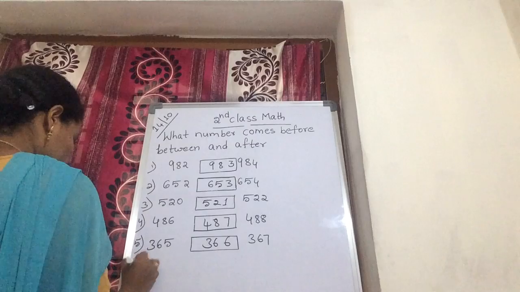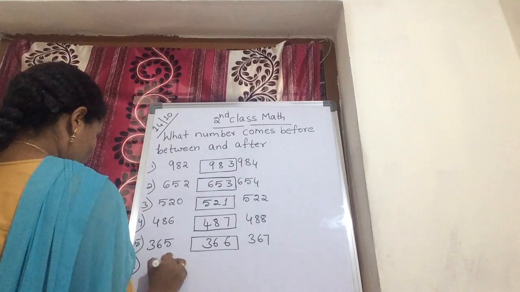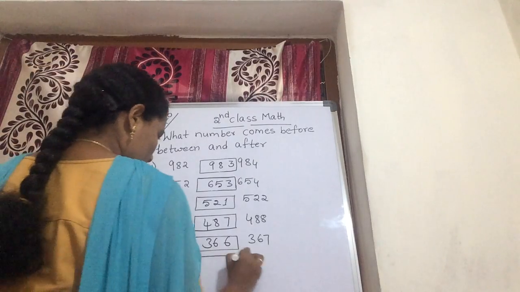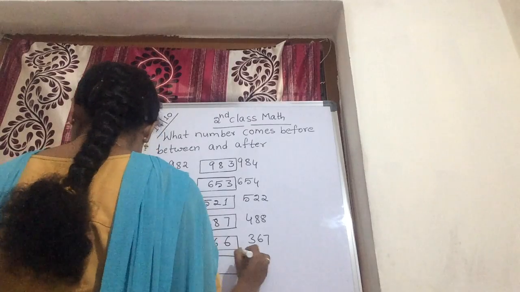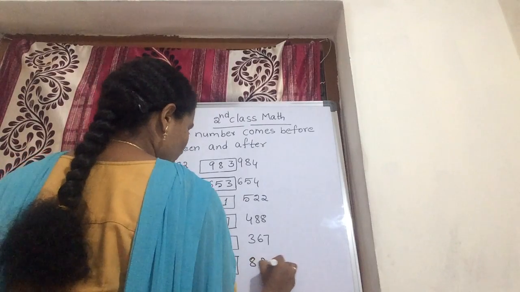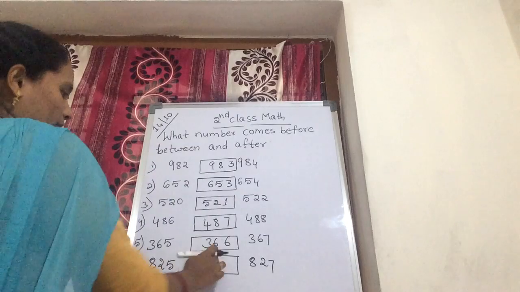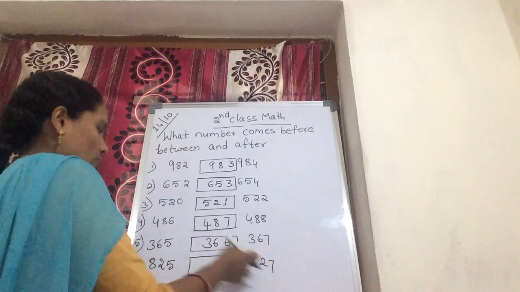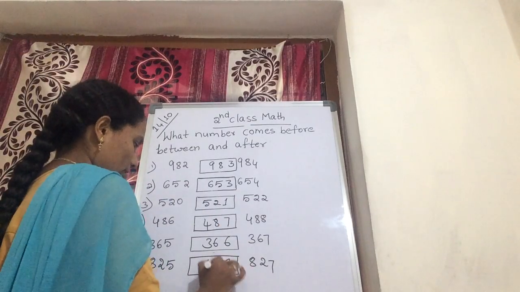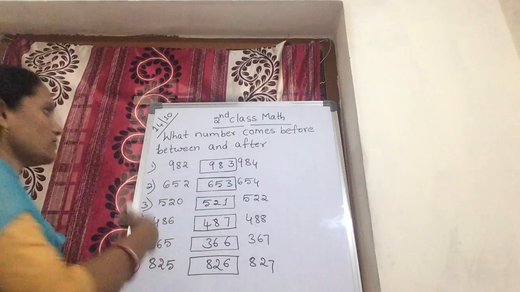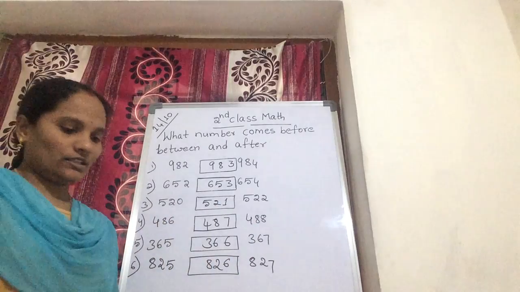One more is there. 825 and 827. Tell me children, 5 after what comes or 7 before what comes? 6. So 826. Okay children, please copy in your classwork.